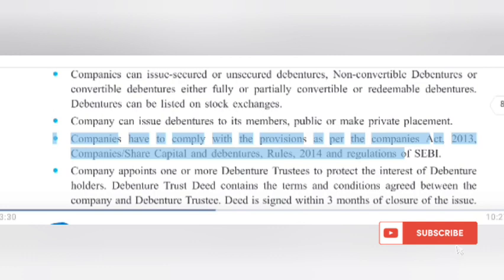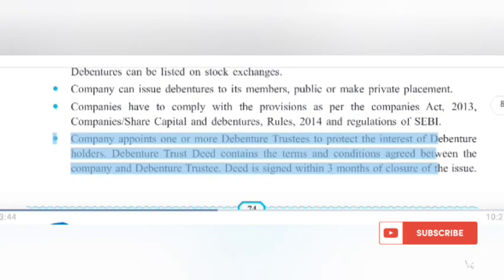Companies have to comply with the provisions as per the Companies Act, 2013, Companies (Share Capital and Debentures) Rules, 2014 and Regulations of SEBI. Company appoints one or more debenture trustees to protect the interest of debenture holders. Debenture trust deed contains the terms and conditions agreed between the company and debenture trustee. Deed is signed within 3 months of closure of the issue.